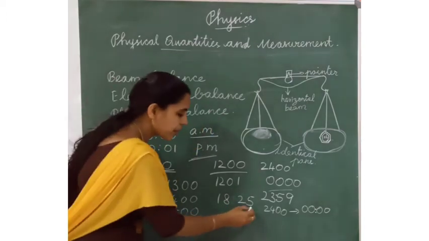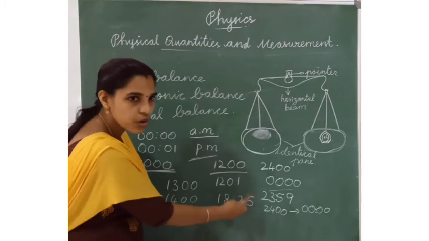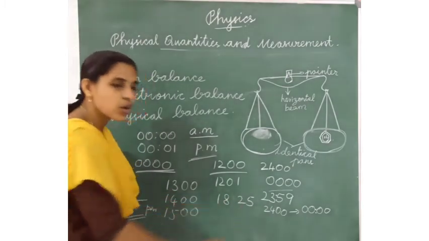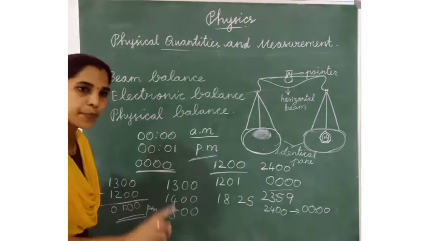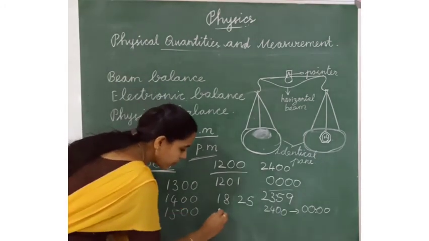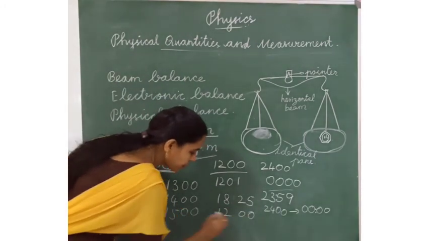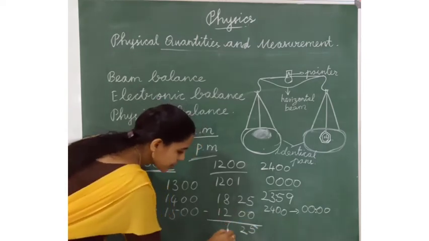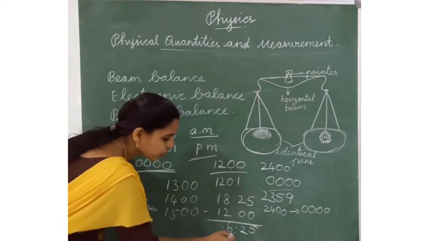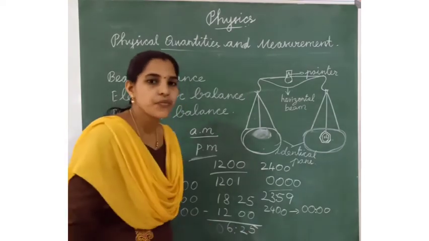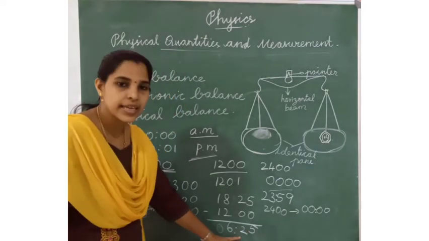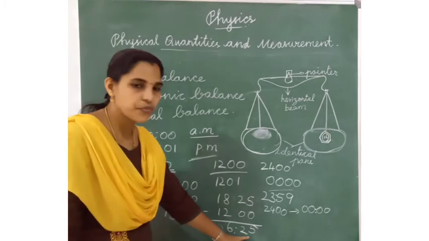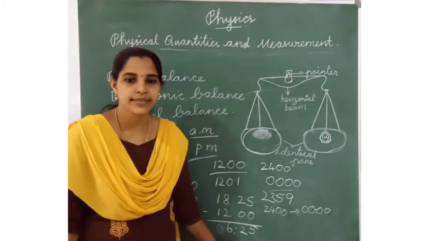18 hours 25 minutes. This is in the 24 hour clock. How to change this time into the 12 hour clock? We have to subtract 12. So 18 minus 12 gives 6 hours 25 minutes. That means in the evening, p.m. 6:25 p.m. Do you understand this?